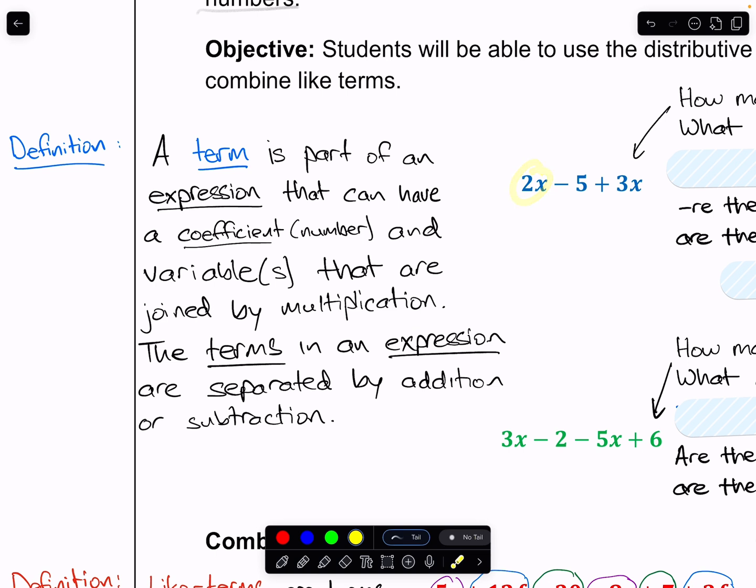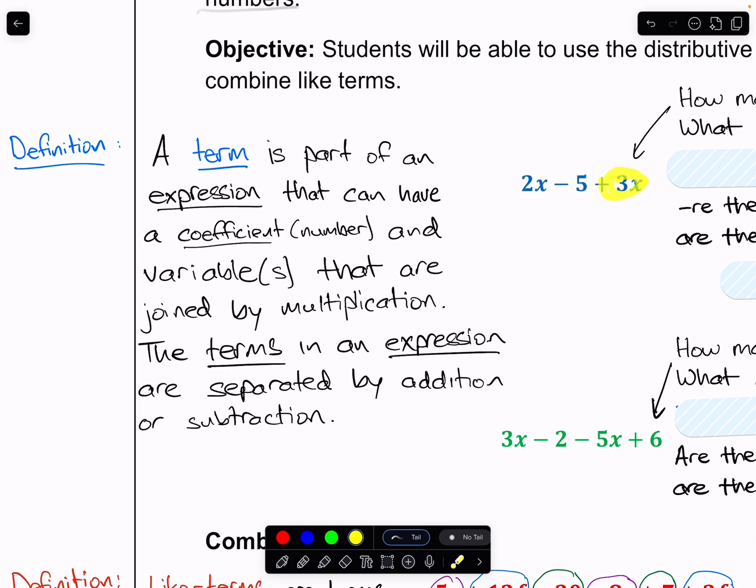2x is a term, 3x is a term. You should also know that the terms in an expression are separated by addition and subtraction. So this subtraction symbol here splits the terms up. So 2x is a term, but 2x minus 5 is not a term. They're two different terms. 2x is a term, minus 5 is a term, and that addition separates terms too.